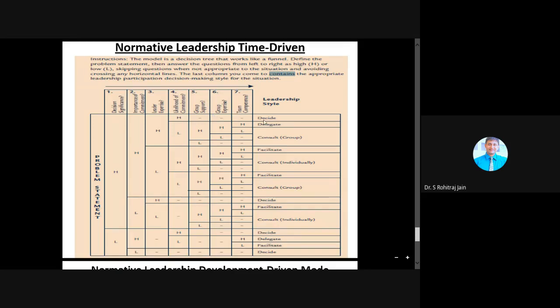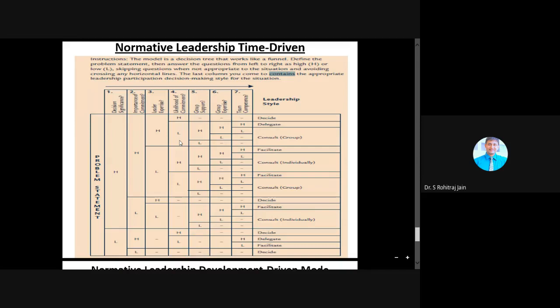So it comes in which? It comes in decide. Decide means what? The leader makes the decision alone and announces it or sells it to the followers. The leader may get the information from others outside the group and within the group without specifying the problem.